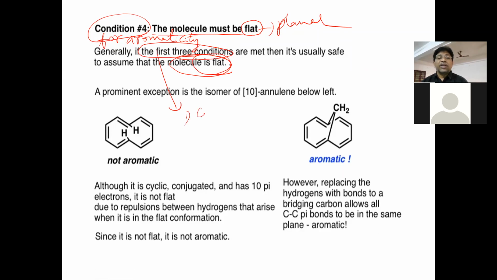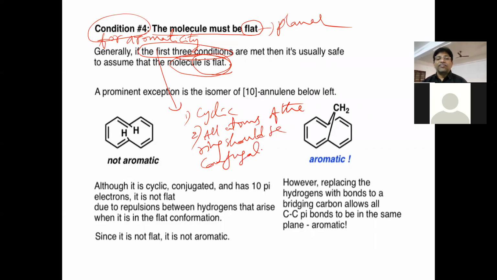First, the compound should be cyclic. Second condition, all atoms of the ring should be conjugated. And the third condition is that the 4n plus 2 rule should be followed, that is Huckel's rule. And the fourth condition now is that the molecule must be flat.